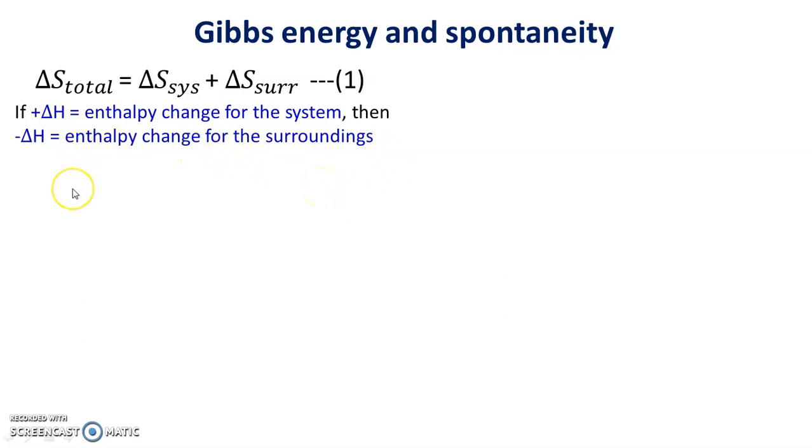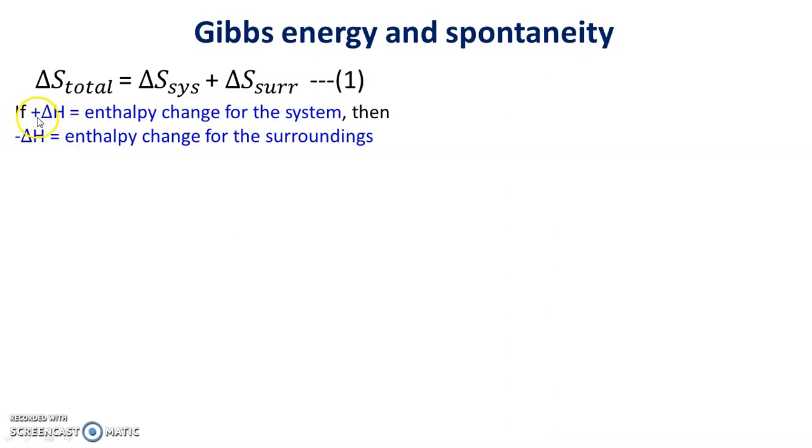The meaning of this is, suppose 10 kilojoules of heat is absorbed by the system. That means 10 kilojoules of heat must go away from the surroundings and enter into the system, and therefore for the system delta H will be +10 kilojoules and for the surroundings it will be -10 kilojoules.